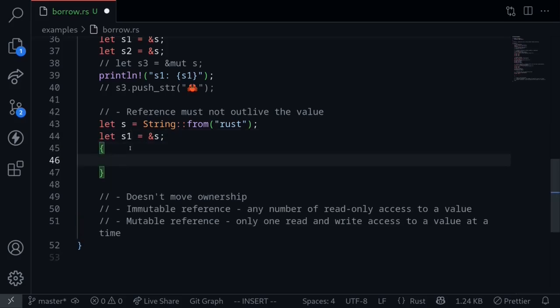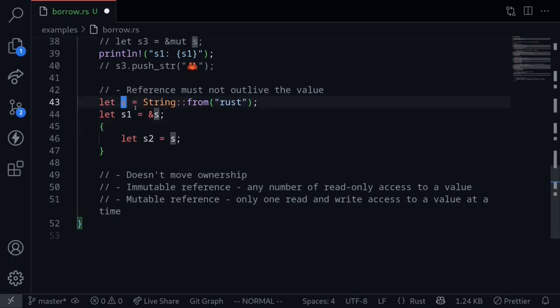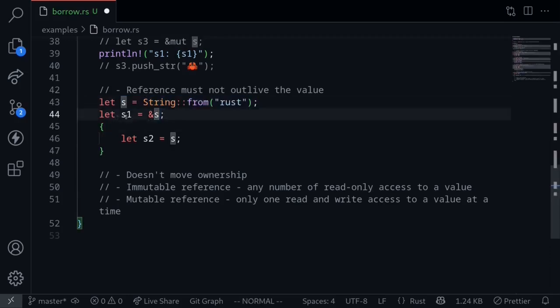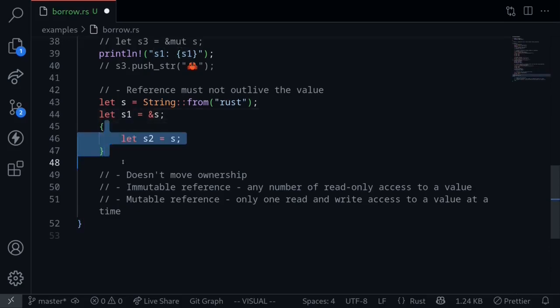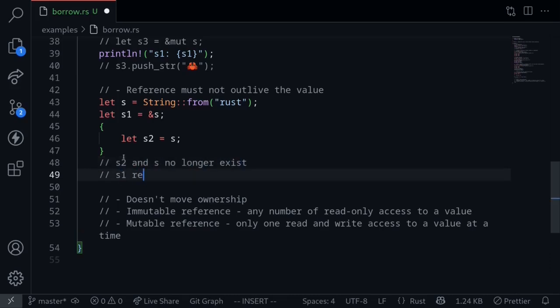Well, we can apply the ownership rule. For example, let's say that s2 is equal to s inside the new scope. So what's going to happen here is the ownership of s will transfer over to the variable s2. At the end of this scope, s2 will be dropped, so this value will no longer be valid. However, the reference to the string s, s1, lives outside of this scope. Over here, we will have s2 and s no longer exist. However, we still have s1 that references the variable s. So this is a situation where the reference outlives the value.